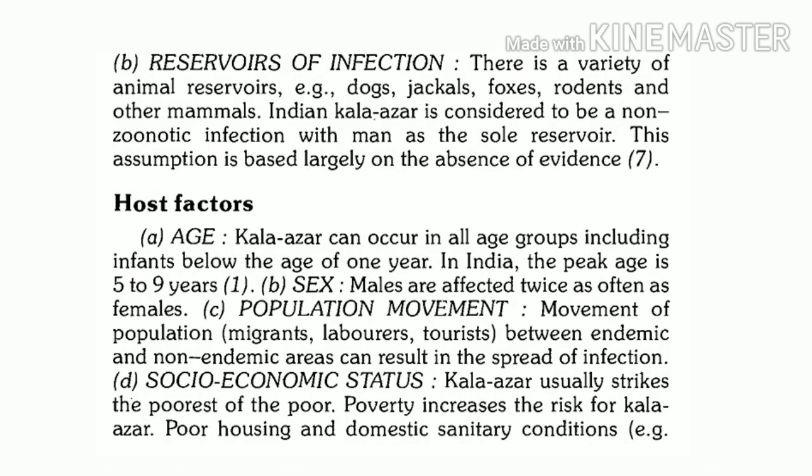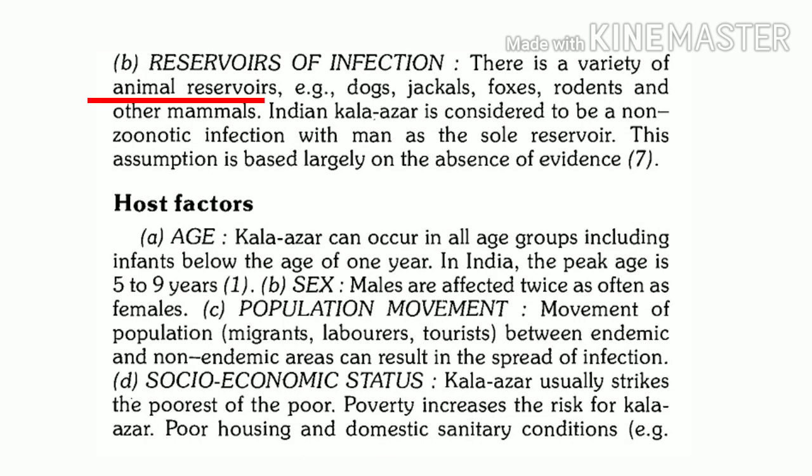What is the reservoir of infection for leishmaniasis? Now, as in the intro we said, it's zoonotic, except Kala-Azar or visceral leishmaniasis in India, which is non-zoonotic. So reservoirs will definitely be animals.